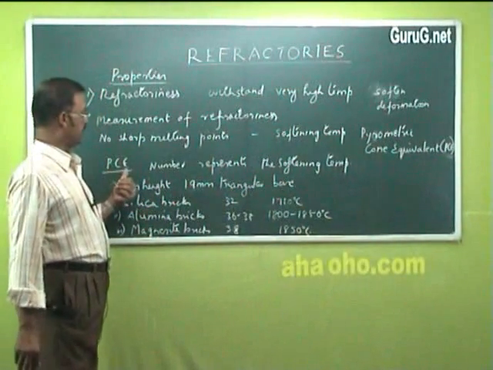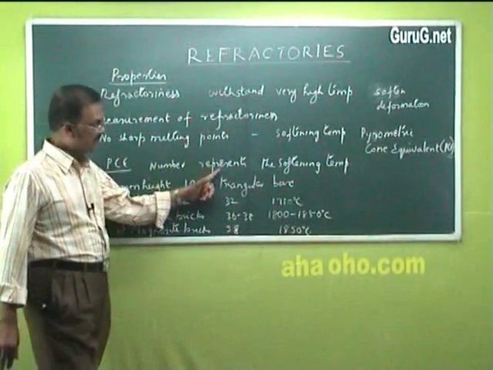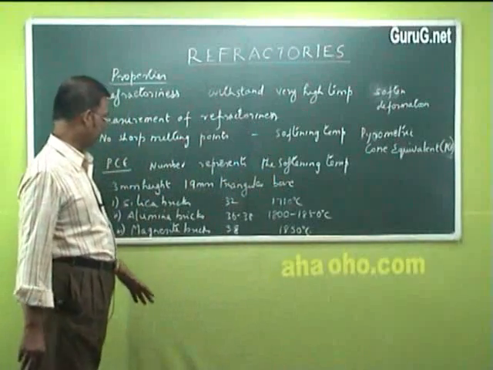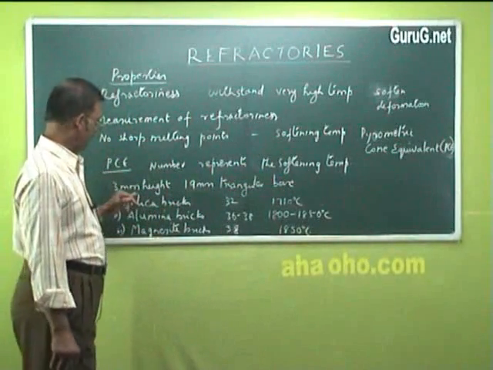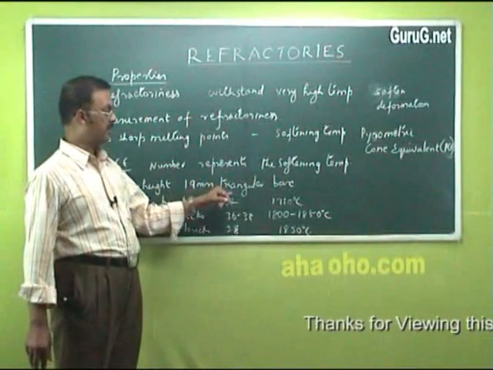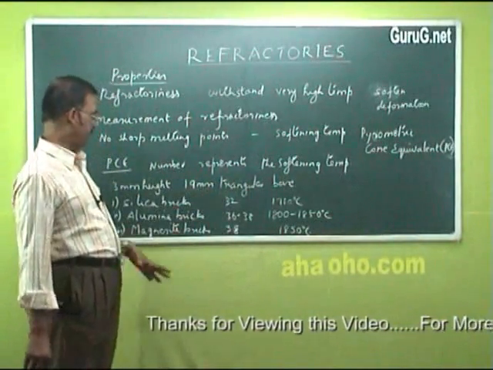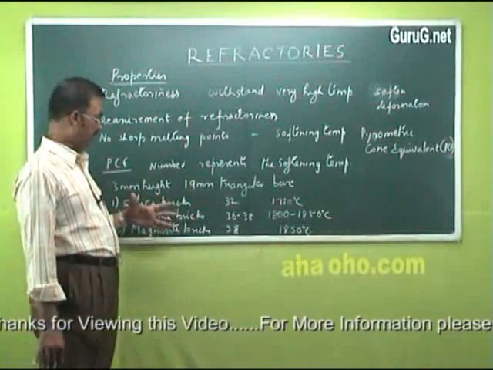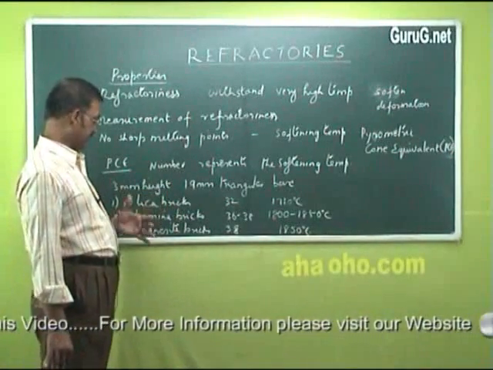Now, this PCE is a number representing the softening temperature of the material of 3 mm height and 19 mm triangular base. We will see some of the values for some refractories.